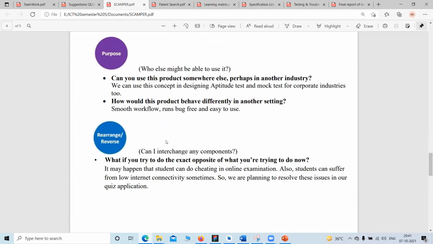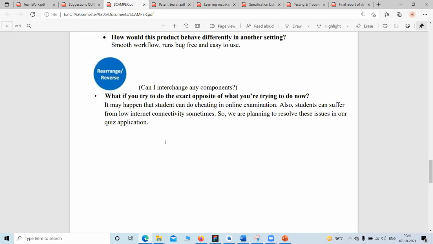The next thing, R stands for rearrange or reverse. Like, can we interchange any components, and what if we try to do the exact opposite of what we are doing? So we got the idea that during the COVID scenarios, all exams were conducted online, right?